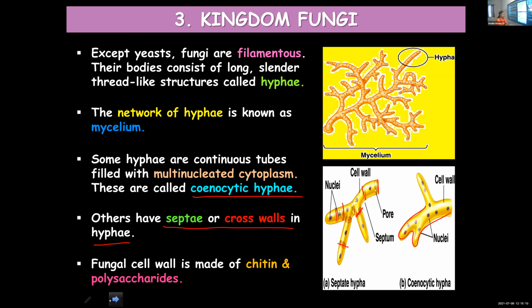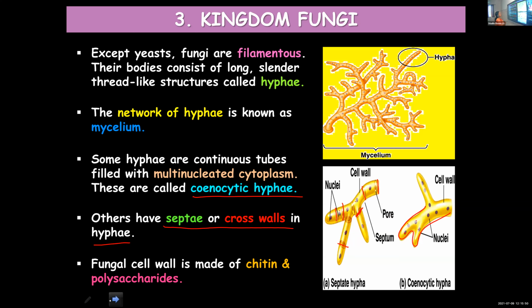Once again, quickly I will repeat the points. In fungi, the body is filamentous. Filamentous means it consists of thread-like structures, and these thread-like structures which make up their body are called hyphae. And when they form a network, you call it mycelium. Sometimes this mycelium comprises cenocytic hyphae, and certain other times it can be septate hyphae.